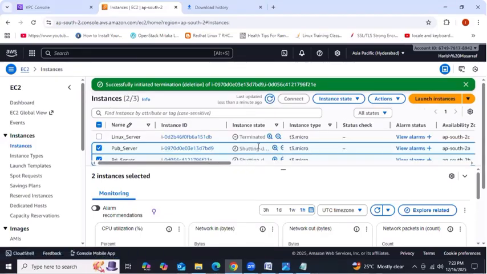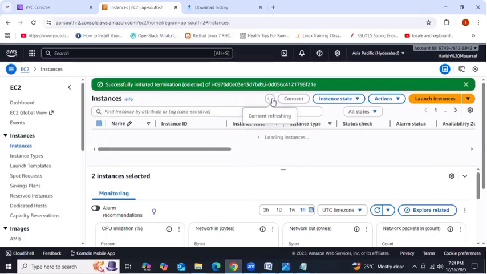We need to wait a few minutes and after that delete the VPC. First, delete the NAT gateway, then release the elastic IP address, then delete the EC2 instances, then delete the VPC. Like this, you need to do it. If you want, you can delete the NAT gateway later also, but it is going to charge, right? If you forgot, then you are going to get charged. So that's why first delete the NAT gateway and elastic IP address. Got it, guys? So this is all about VPC.